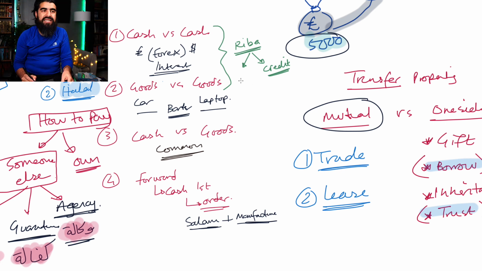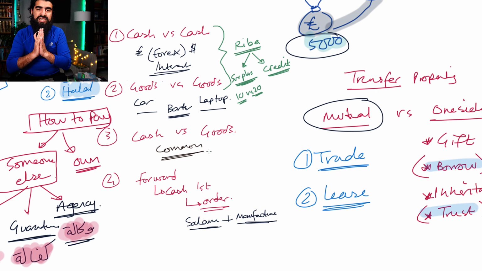And then the second type is surplus interest, where you basically sell someone something and on one side there's inequality. For example, you sell £10 for £20. So £10 versus £20, this is unfair because on one side there's more and the other side there's less. So there's two types of interest that we're going to be looking at.